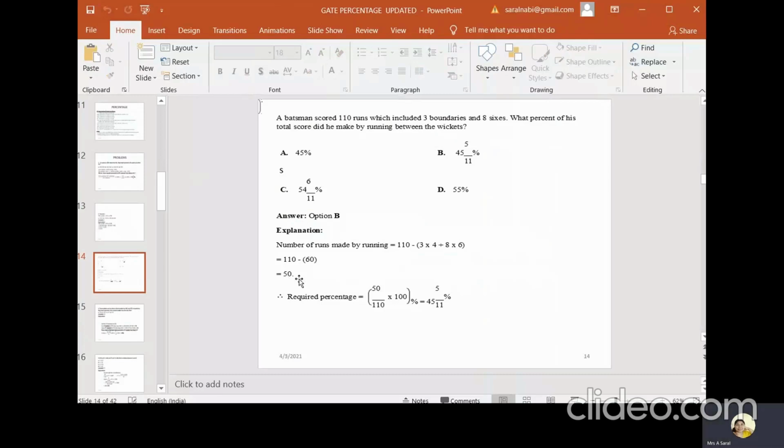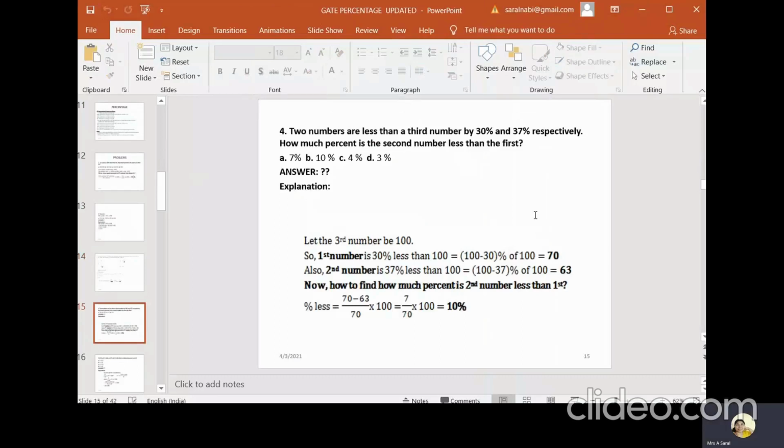So what is the percentage of that? 50 runs are taken by running between the wickets out of 110. So 50 by 110 into 100 in order to calculate the percentage. The answer is 45 5/11 percent. Were you able to understand? Come to the next one.